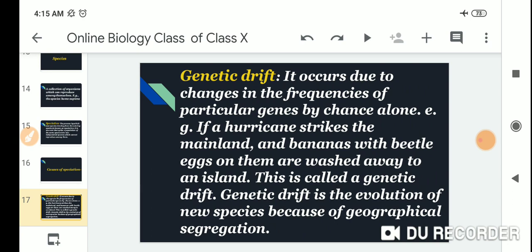If a hurricane strikes the mainland and bananas with beetle eggs on them are washed away to an island, this is called genetic drift. It is the evolution of new species because of geographical segregation.